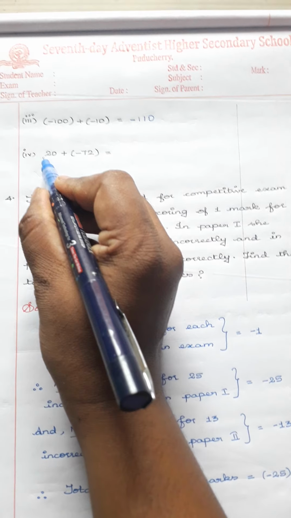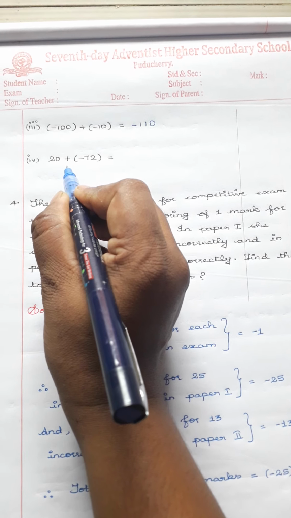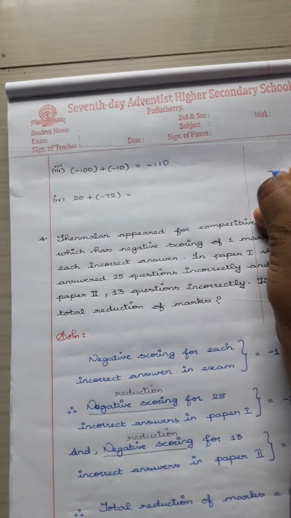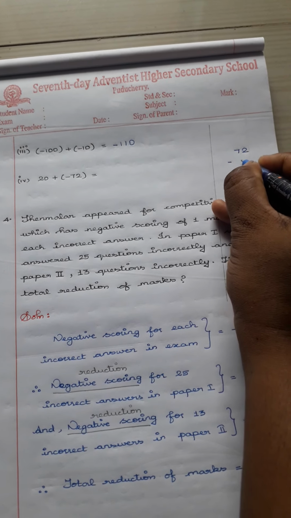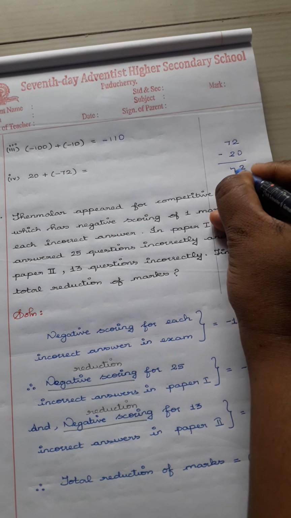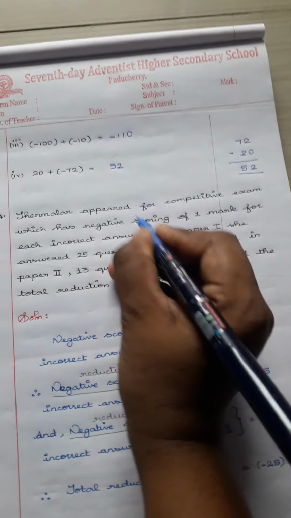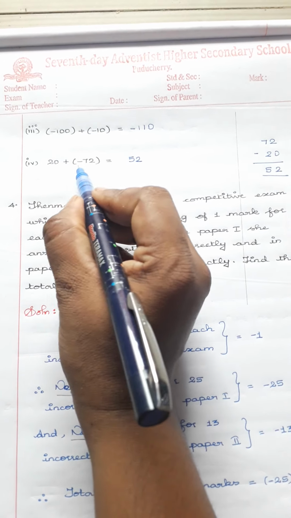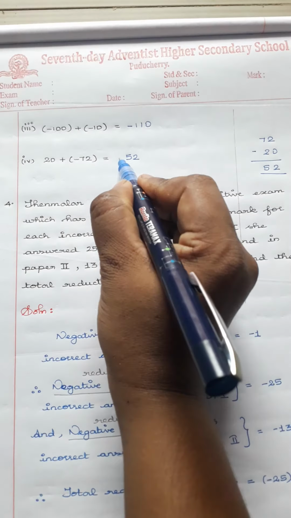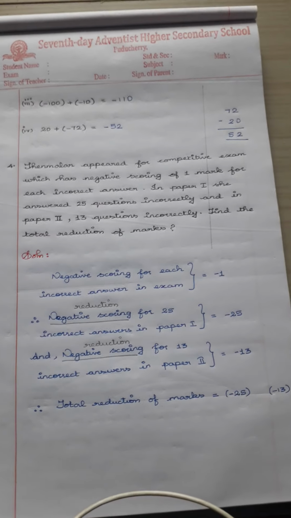The fourth question has been given as 20 plus minus 72. Here when you check the sign, it is plus and here it is minus. If the signs are different in the addition of integers, we have to subtract the given integers. So 72 minus 20 is 52. So now we have subtracted, and the answer is 52. And one more thing, if the signs are different, we have to take the sign of the greater number. The greater number's sign is minus. Therefore, the answer is minus 52. Clear?